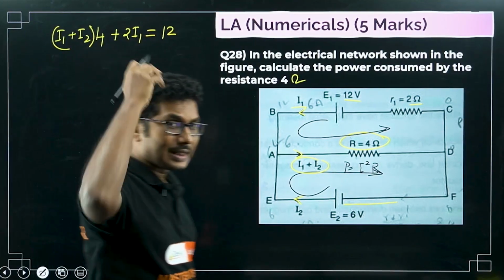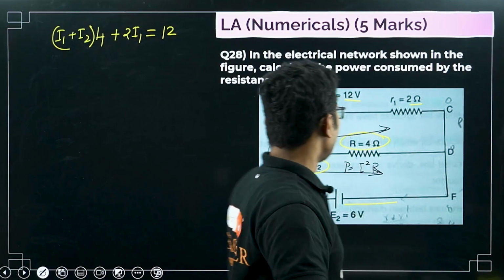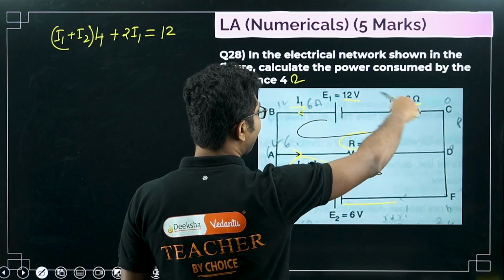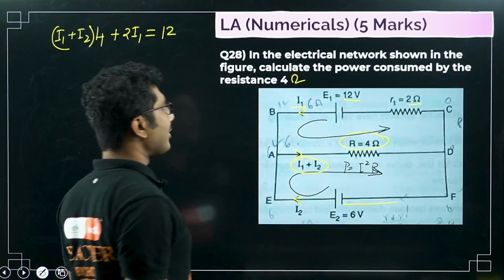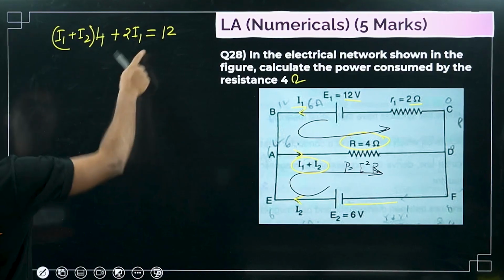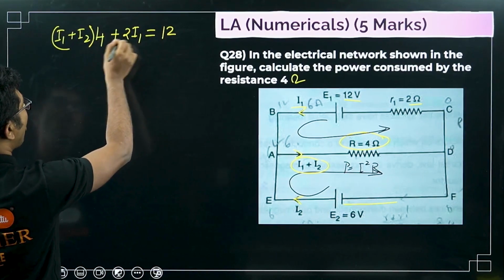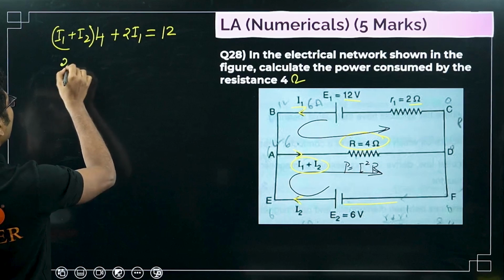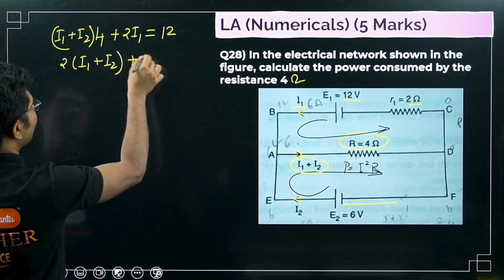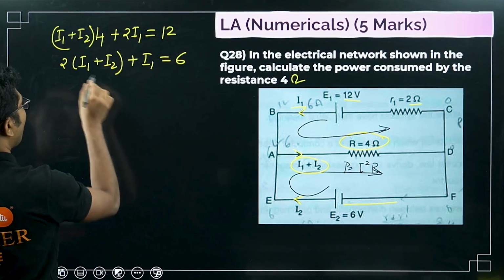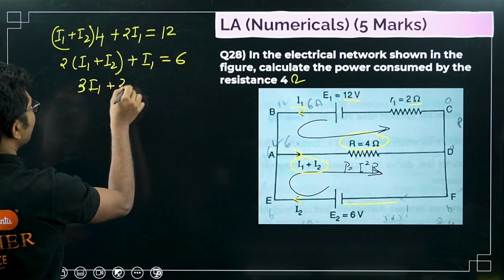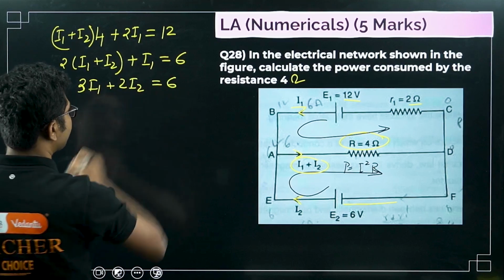That is how we apply Kirchhoff's voltage law. First we choose the loop, we take the direction of current and we apply whatever direction it is flowing. Based on that we write the formula. Now if you take 2 common from both sides, then 2 times (I1 plus I2) plus I1 equals 6. Now add them: 3 I1 plus 2 I2 equals 6.